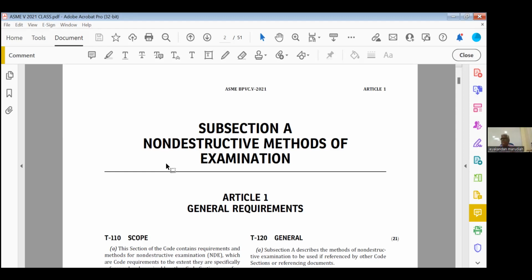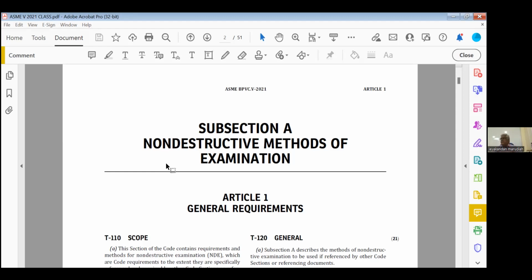Now coming back to the Article 1, only one thing you should know. You remember in section 8, only UT and RT technicians need to be qualified as per SNT-TC-1A only, level 2 as per ASME section 5. Whereas PT and MT technicians can be qualified directly by the manufacturer. No need to follow section 5. Now, if the reference code, here our reference code is section 8.